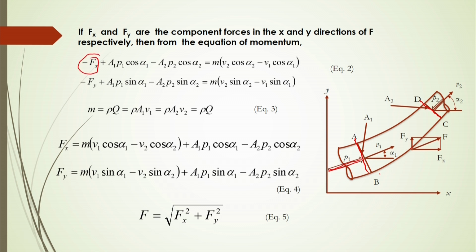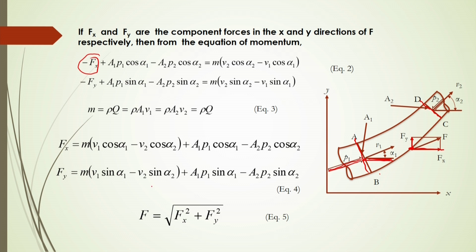Suppose this is the momentum force acting over this. So, here this is the x direction, this is the y direction. In the x direction, what will be the force acting on that? It will be minus f x.